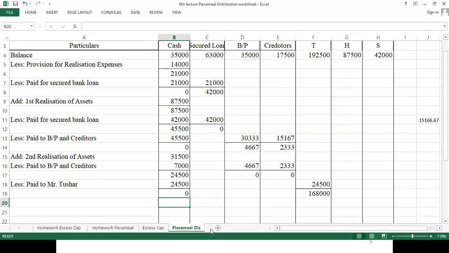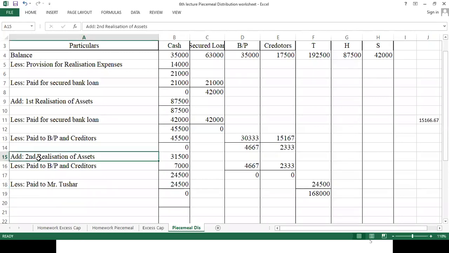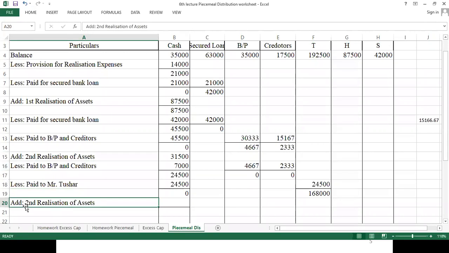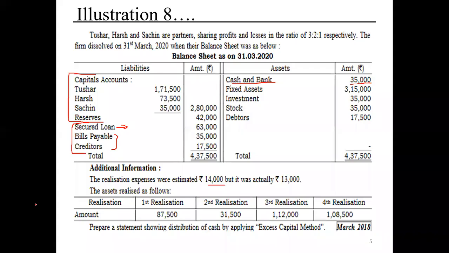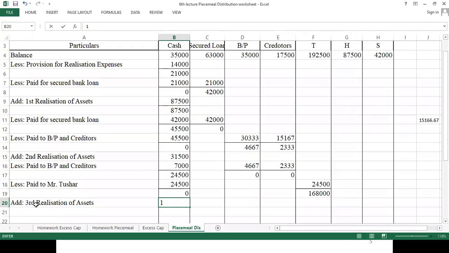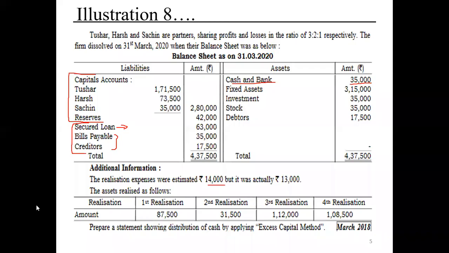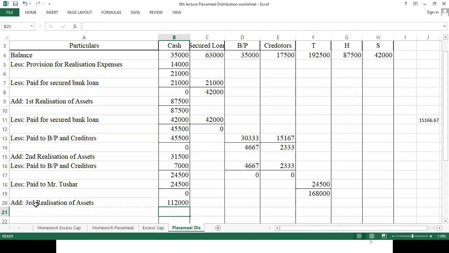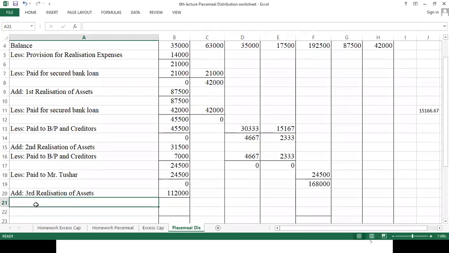So जितना प्रॉब्लम हमसे होगा हम उतना कर लेंगे, बाद में हम छोड़ देंगे. ठीक है. That you will do it. I think paying off capital liability is not a difficult job for all of you. Third realization, from third realization we are getting a sum of rupees 1,12,000. Okay.